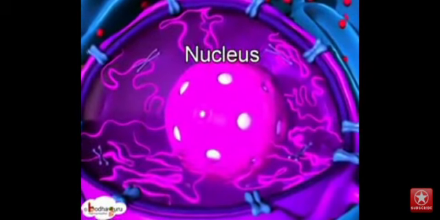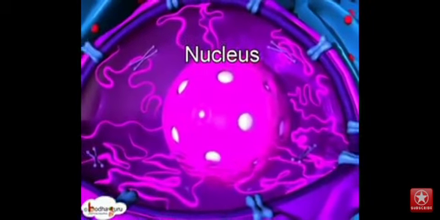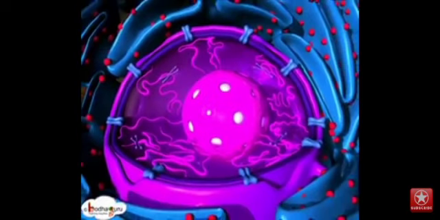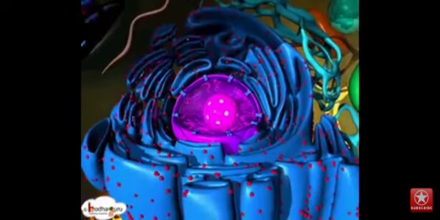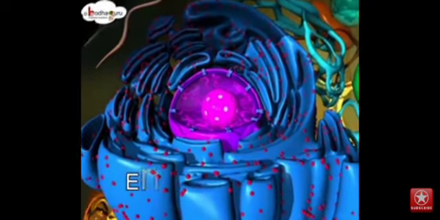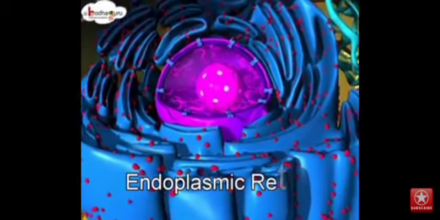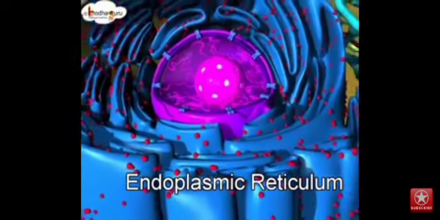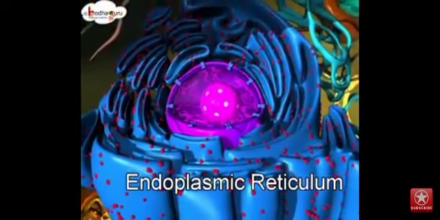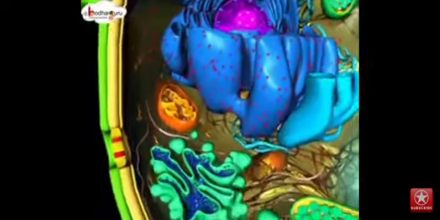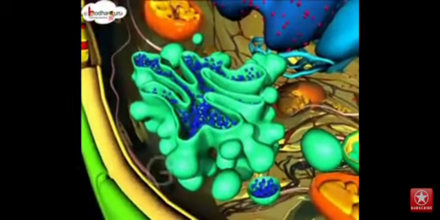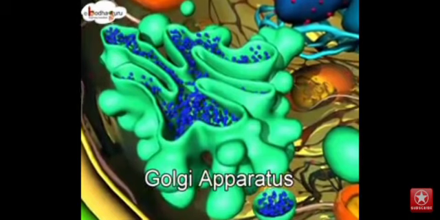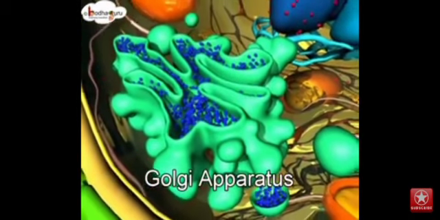It is the nucleus. The spelling of nucleus is N-U-C-L-E-U-S. The next part is the endoplasmic reticulum. The next part is the Golgi apparatus.